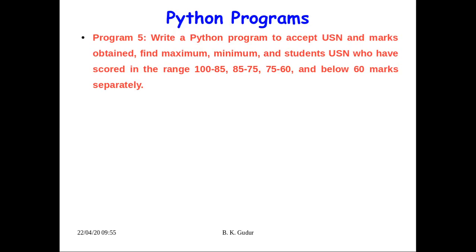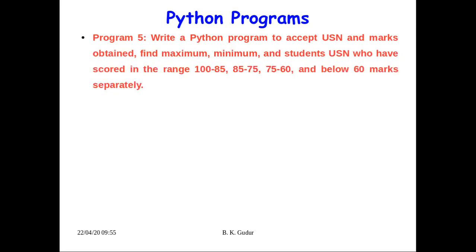Write a Python program to accept USN and marks obtained. Find maximum, minimum and students' USN who have scored in the range 100 to 85, 85 to 75, 75 to 60 and below 60 marks separately.